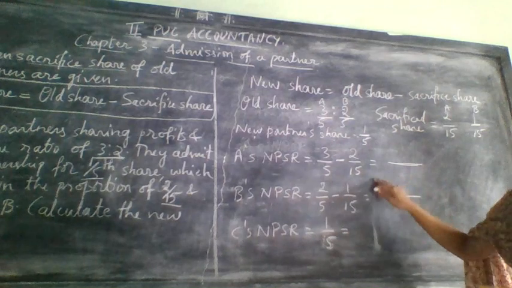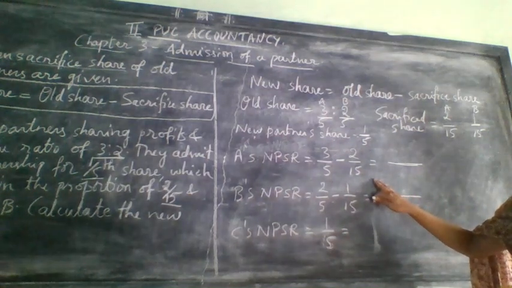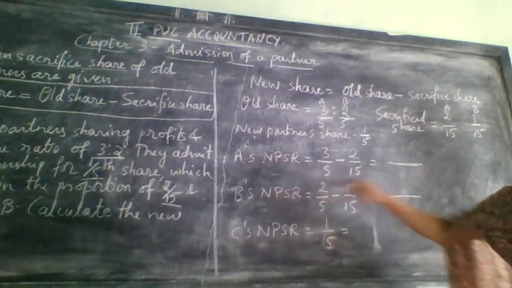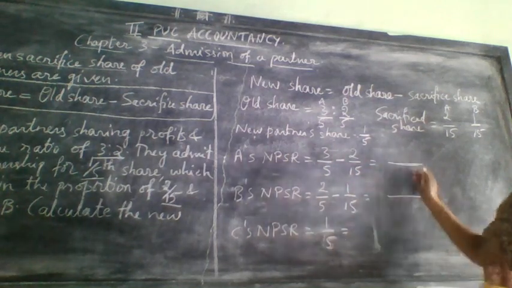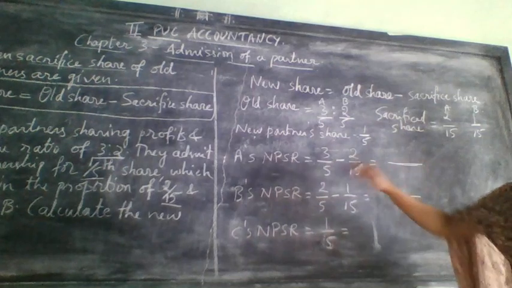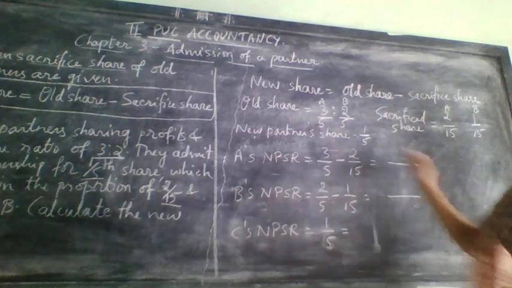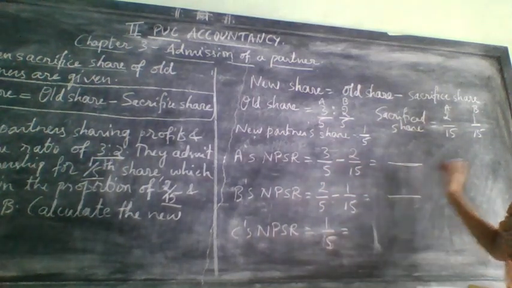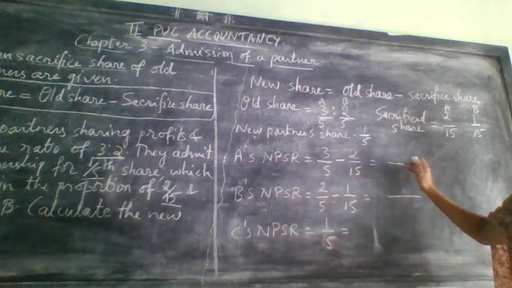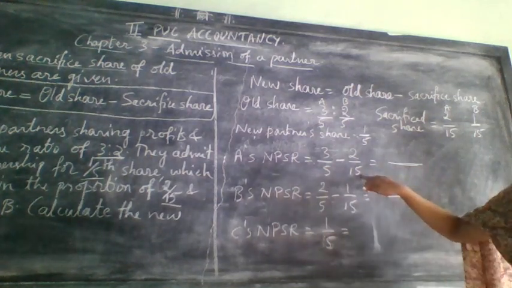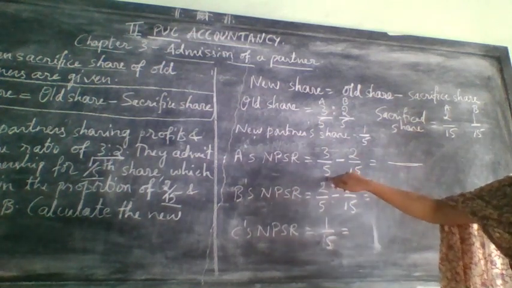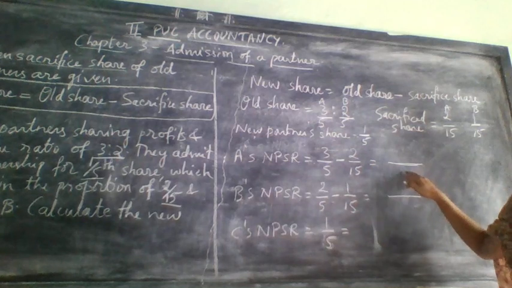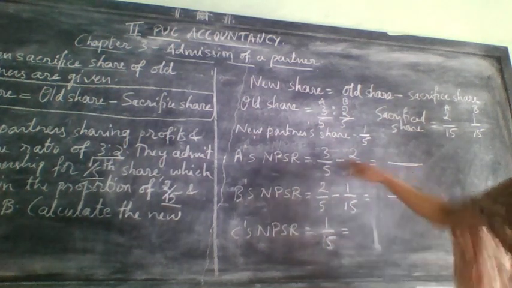Now either you can do cross multiplication, or you can take the highest denominator, and then divide that denominator by the number to find what will come here. So here the highest one is 15. Is 15 divisible by 5? Yes, so you can take 15 as a common denominator for both.